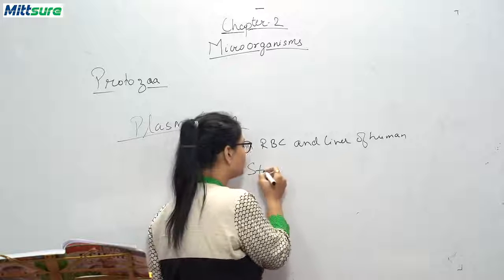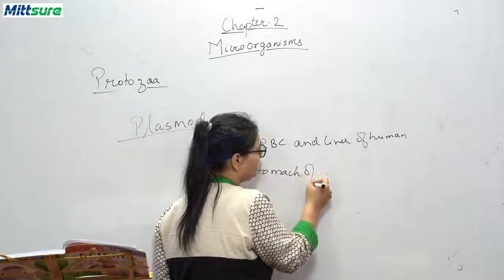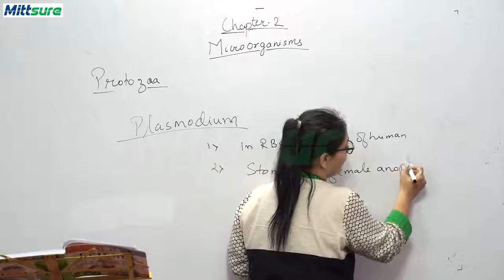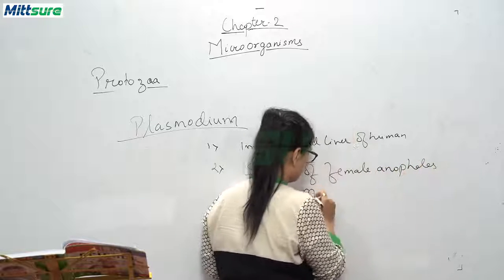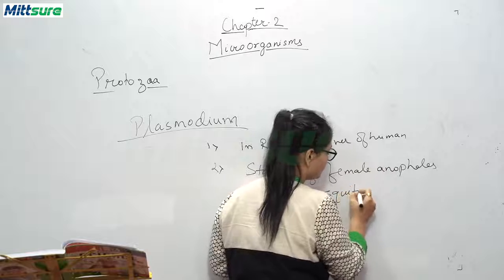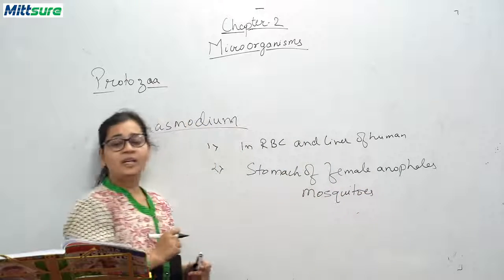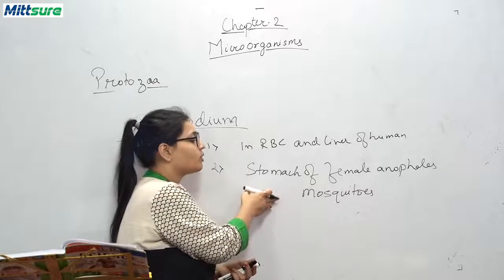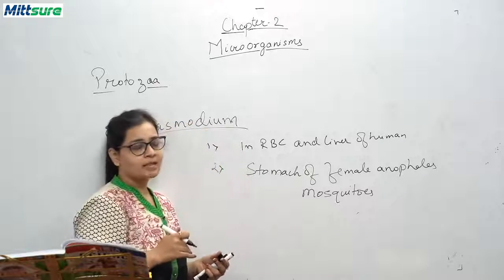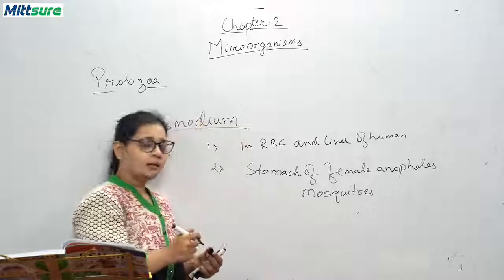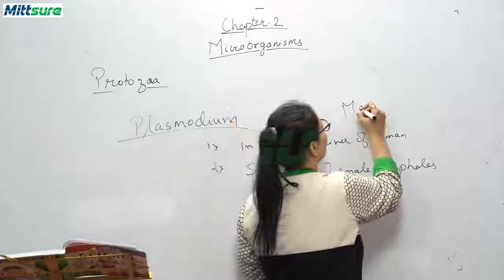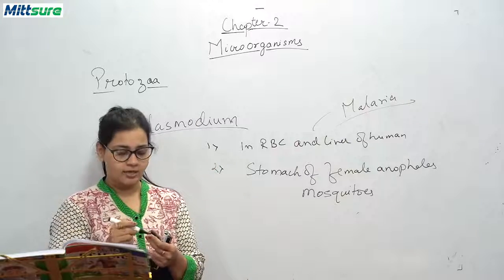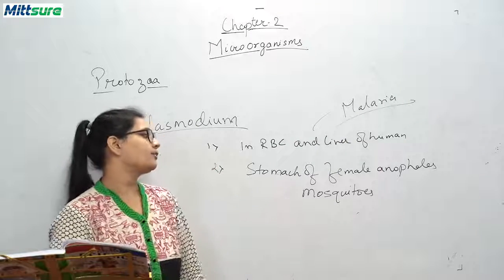And second, it may live in the stomach of female Anopheles mosquitoes. So when a female Anopheles mosquito bites any human, and if this mosquito has the Plasmodium parasite, then that human will catch malaria. That's how malaria is transferred from the female Anopheles mosquito.